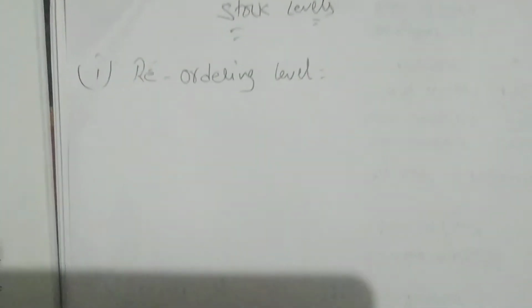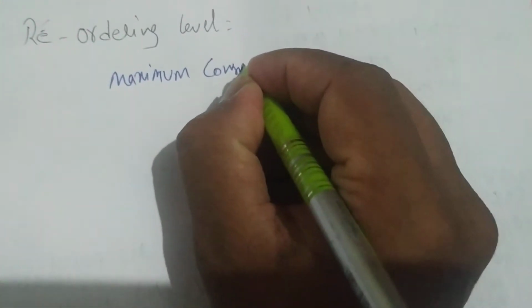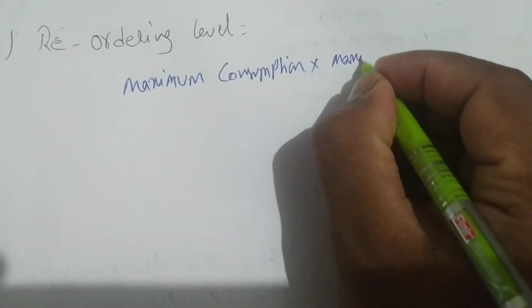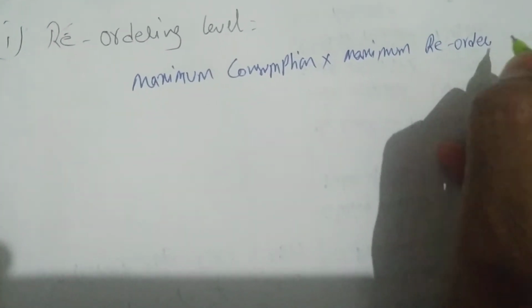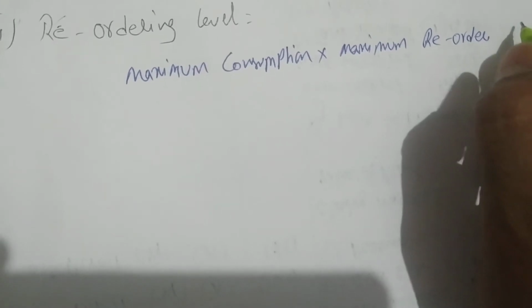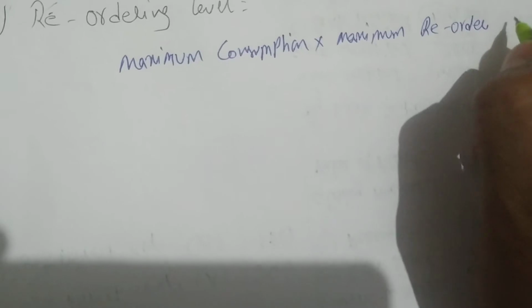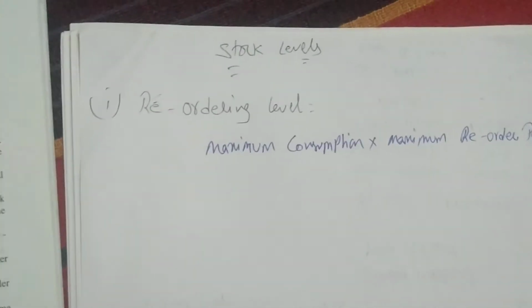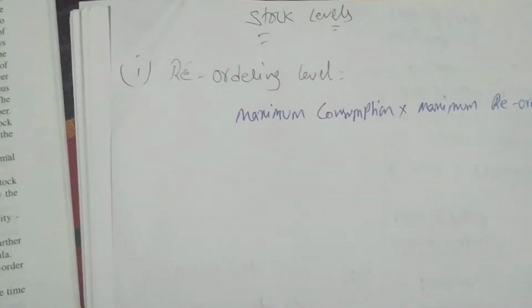The formula for reordering level is maximum consumption into maximum reorder period. This is the formula for reordering level. Simple formula: maximum consumption into maximum reorder period, which will be given in the question. Next.